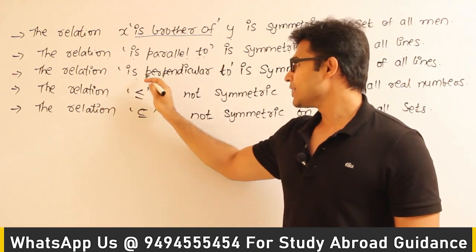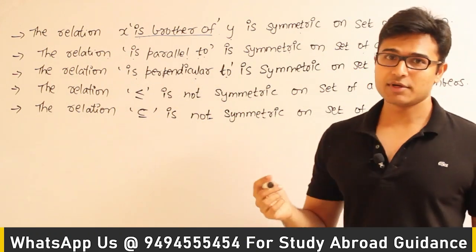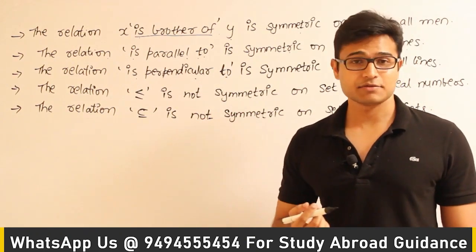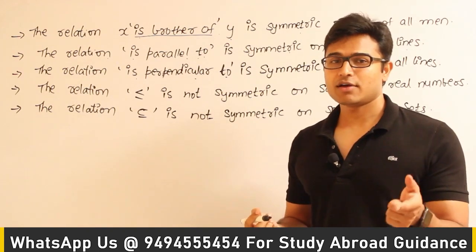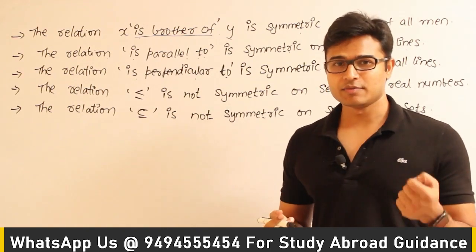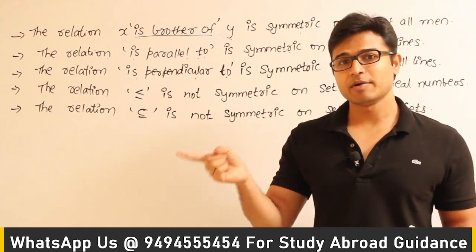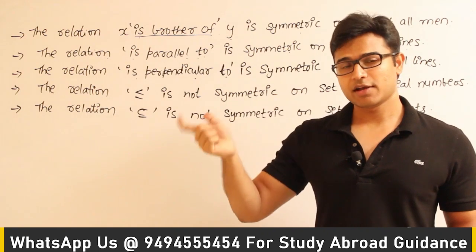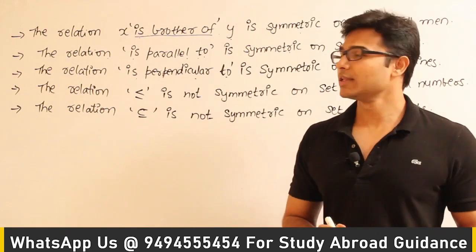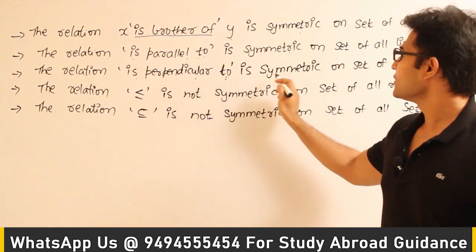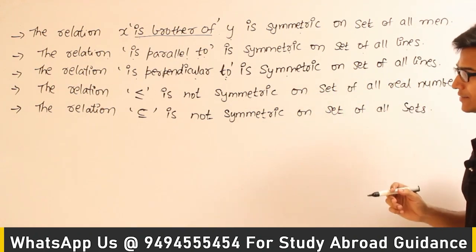Similarly, the relation "is perpendicular to" is also symmetric when it is defined on the set of all lines. Why? If (X, Y) is present in the relation, it means that X is perpendicular to Y. Then definitely Y will be perpendicular to X, and so (Y, X) will also be present in the relation. Therefore "is perpendicular to" is also symmetric on the set of all lines.